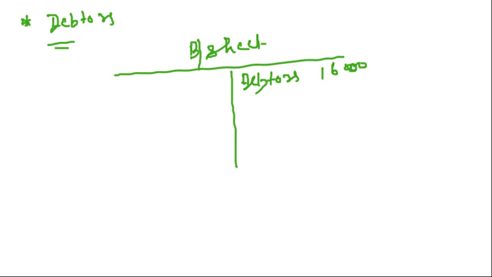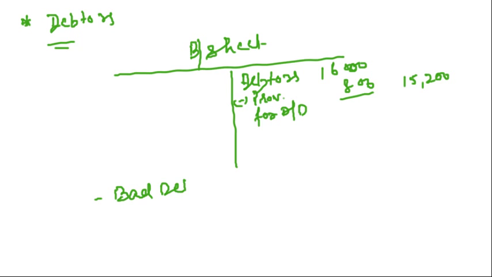And you have a provision for doubtful debts of 800. So what are the remaining debtors? 15,200. You are given in the additional information that there are bad debts of rupees 1100.